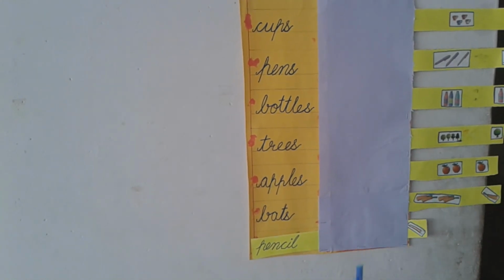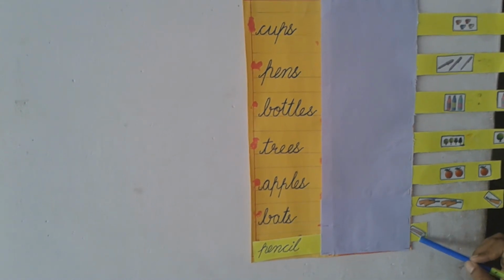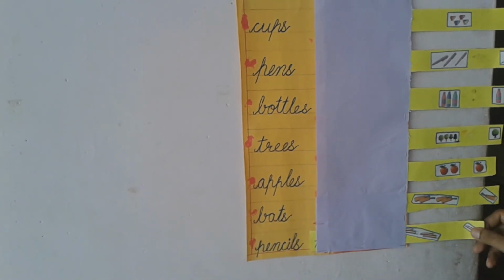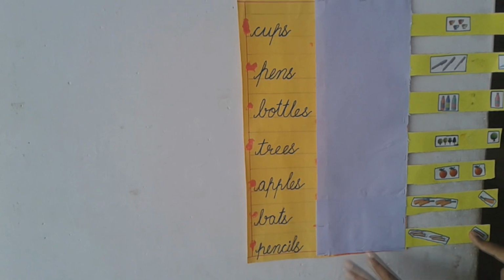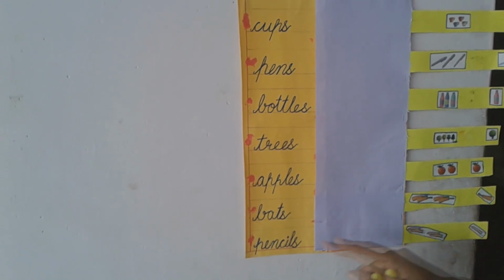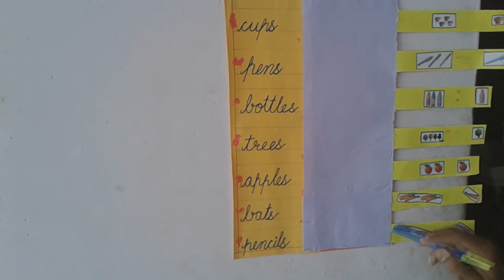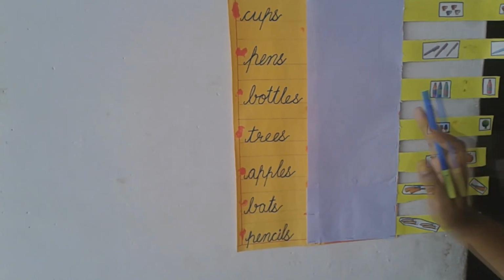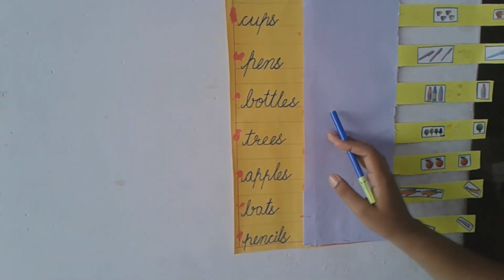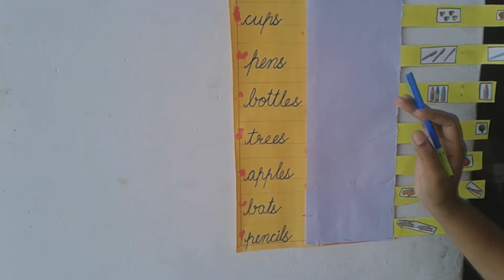Pencil, singular form, only one pencil. If we change into plural, pencils. So is it clear to you, children? Now we will do some more activity with this.